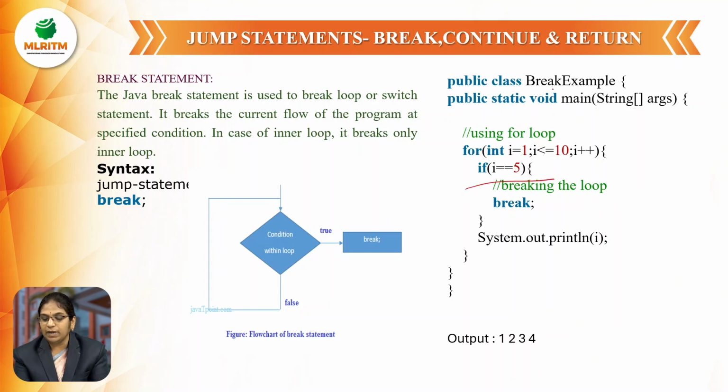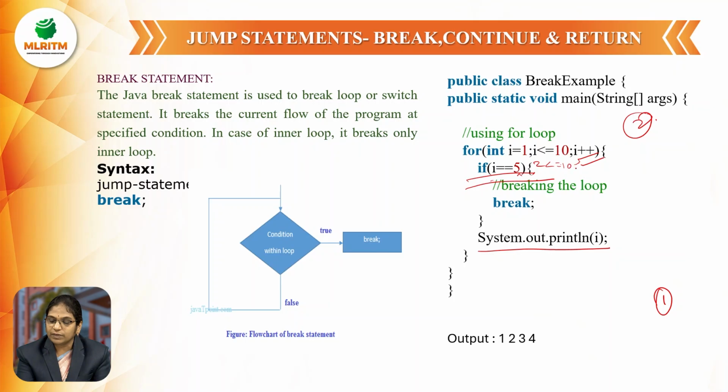For example, public static void main, and using for loop int i equal to 1, i less than or equal to 10. If the condition is satisfied, then System.out.println of i, 1 will be printed. Next, i plus plus. Now the i value will be 2. 2 less than or equal to 10, condition is satisfied. 2 double equal to 5? No, it is not satisfied. Then entering, 2 will be printed.